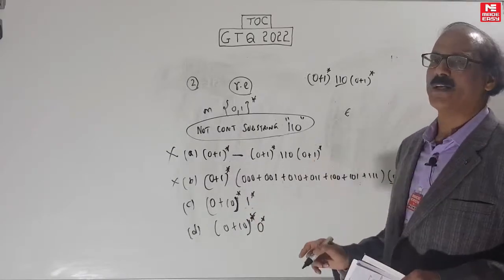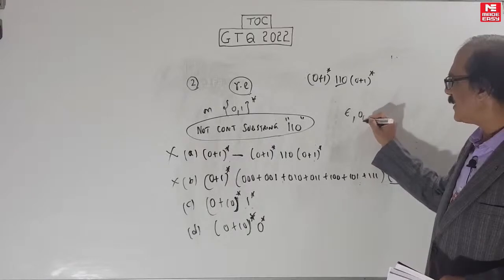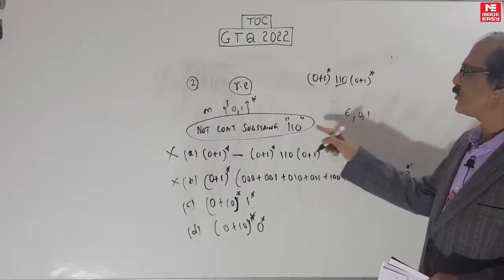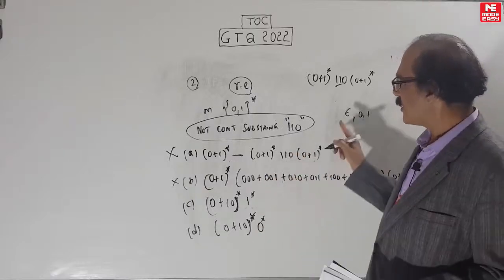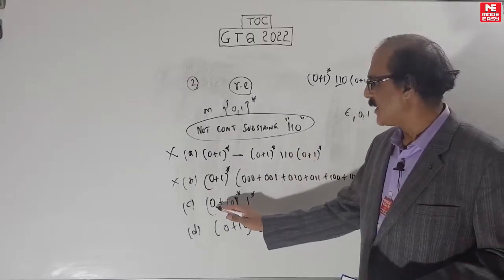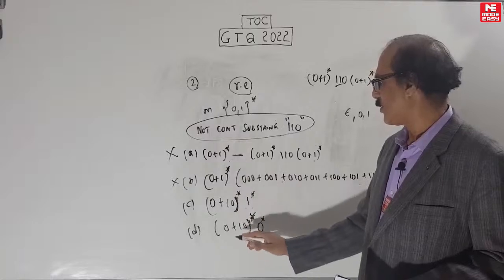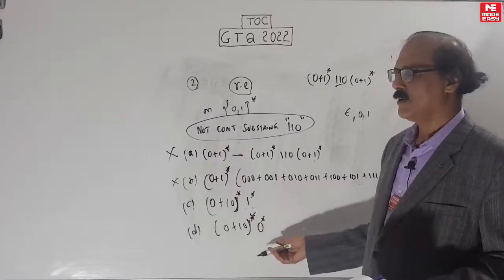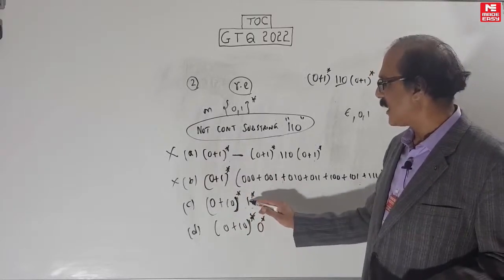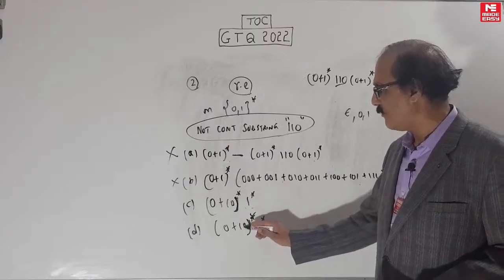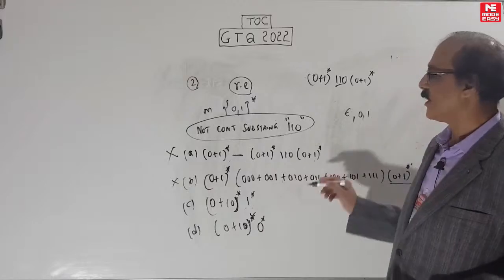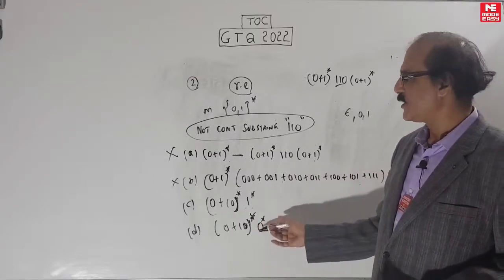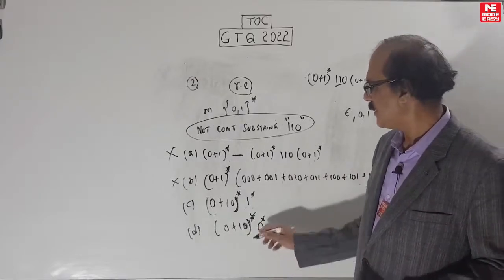Take the next member. Take the next 1 bit strings, 0 and 1. Both 0 and 1 do not contain 110. Both are members, so whatever is the correct answer should create 0 and 1. Can this create 0? Yes, this also can create 0. But can this create 1? This can create 1, but this can't, because 1 is always followed by 0 here. A single 1 will not come, but the single 1 is a member. Finished. So by using this minimal string method, we have thrown this out.